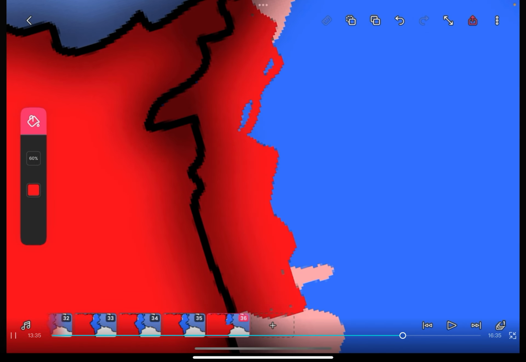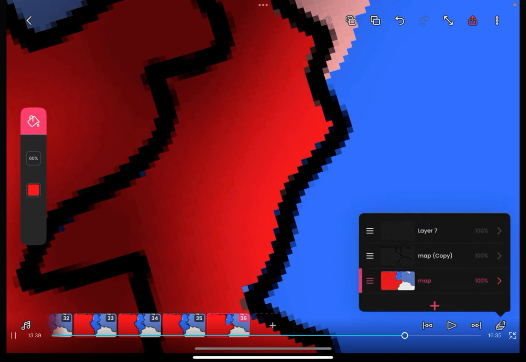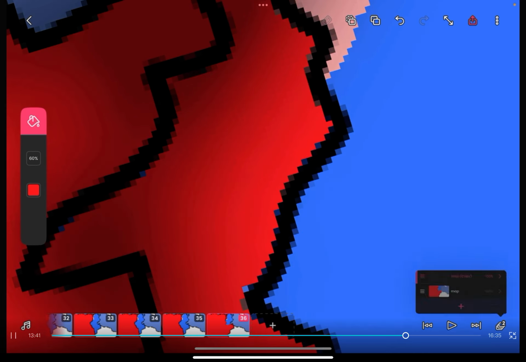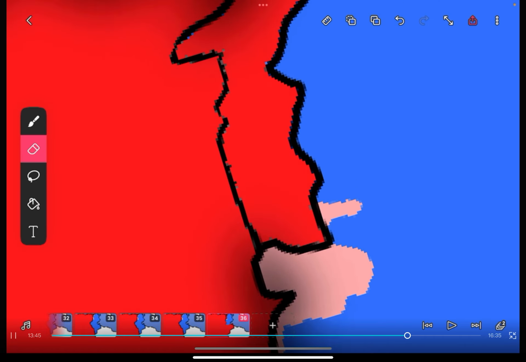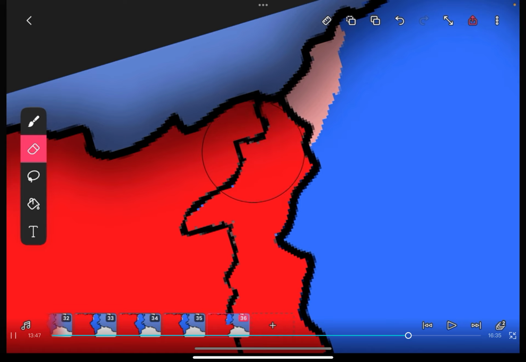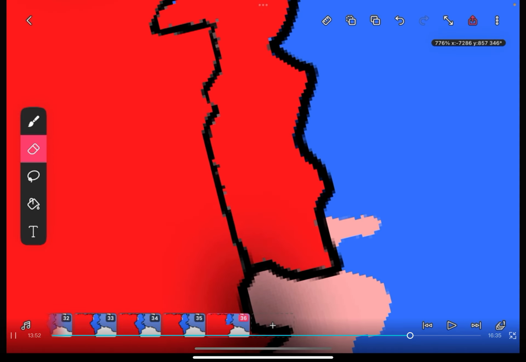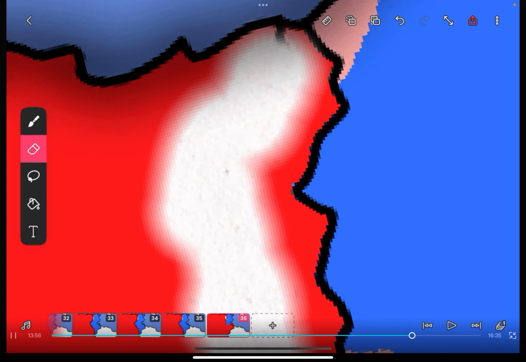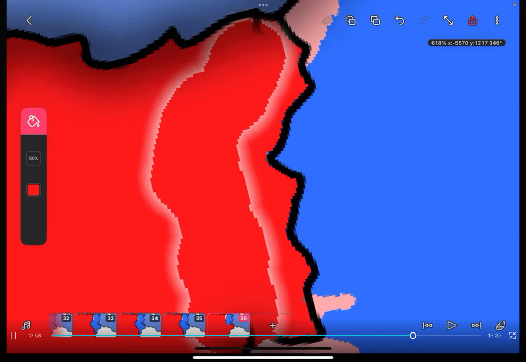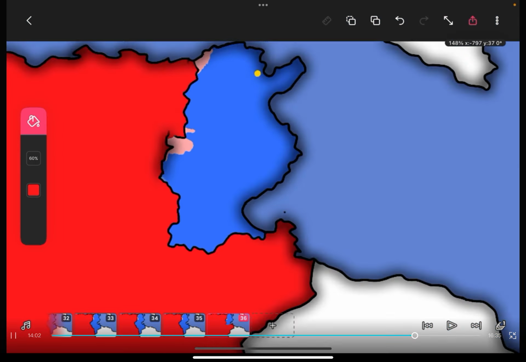Now, it's a little more tricky because I didn't erase the borders up here, but you would just do the same exact thing once again. Just erase all this. It might look ugly on the bottom because you just did all that to it. And then just erase this layer right here. Then color it all in red. And boom! You got a peace treaty.